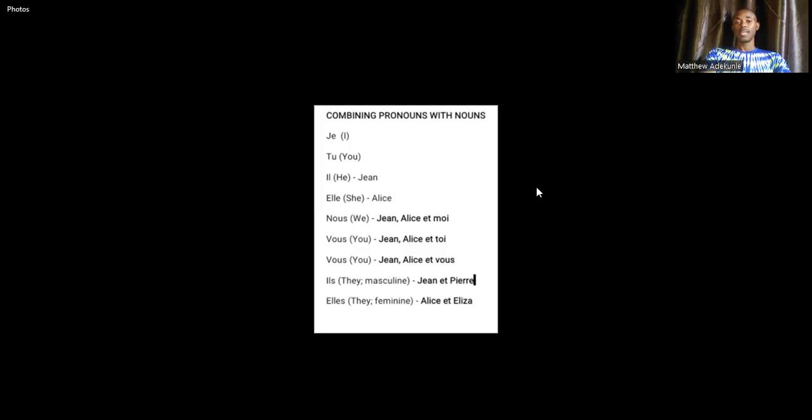Then the il, that's masculine singular, like John. If you want to replace John, you say he. So the same thing with French, il. Then that of feminine is elle, that we can use for Alice. So instead of saying Alice is intelligent, we can say she's intelligent. You should not have issues with these first four.